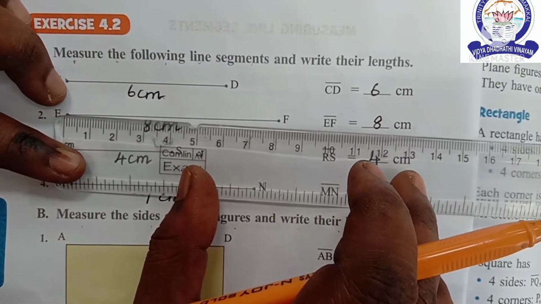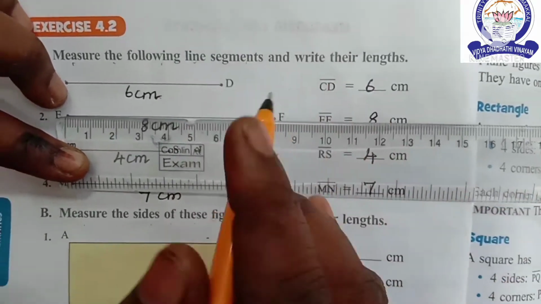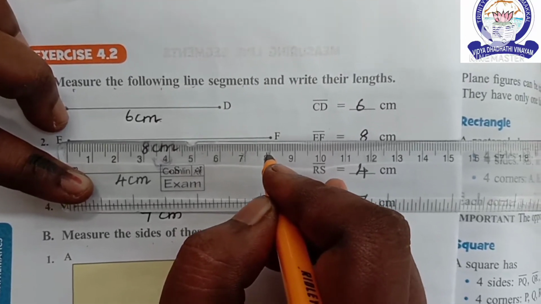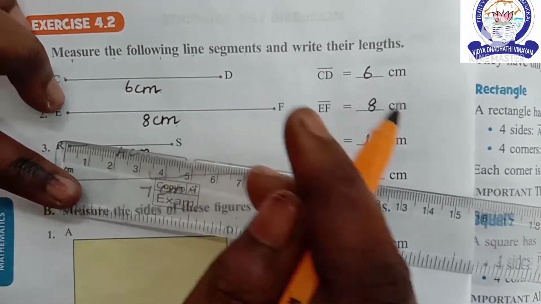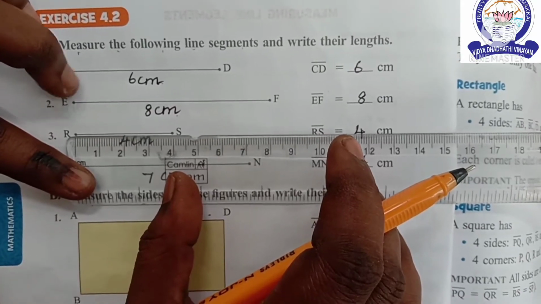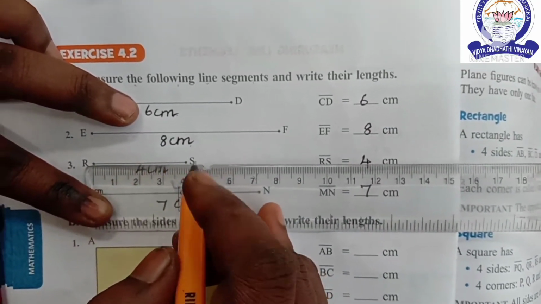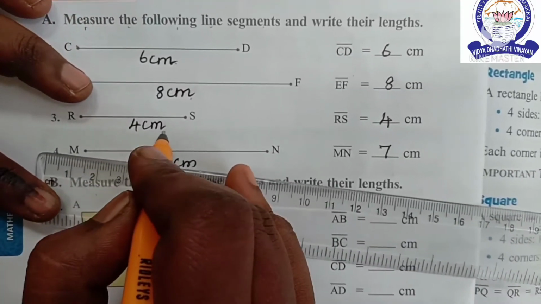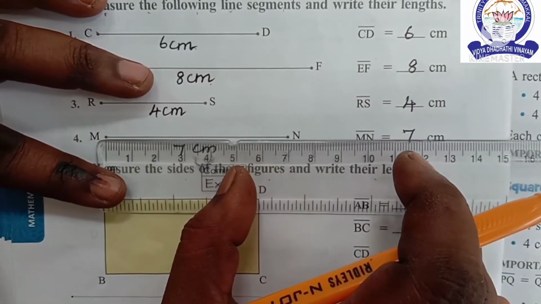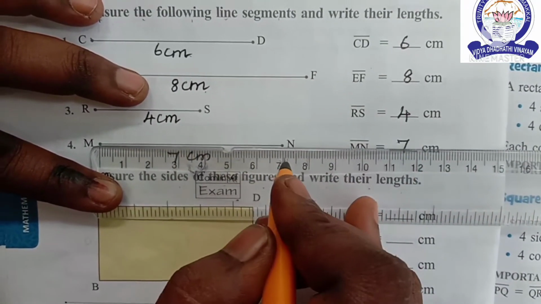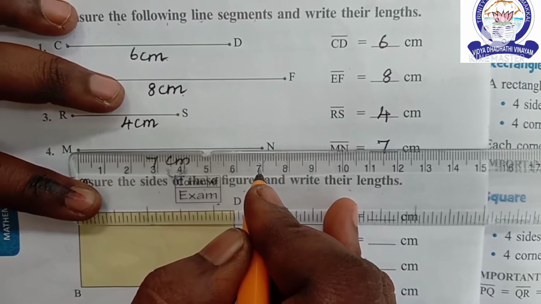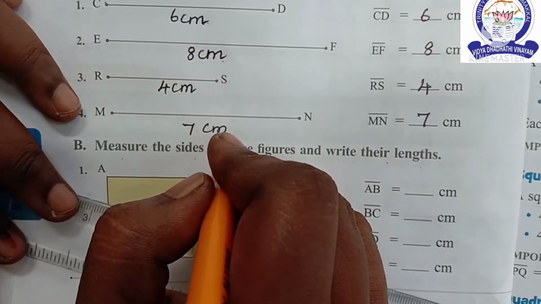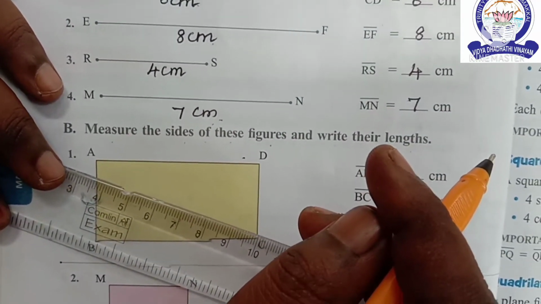Second one, the end point finished at 8, so 8 centimeter. Third one, the end point finished at 4 centimeter. Fourth one, the end point finished at 7, so 7 centimeter. Is it clear, children?